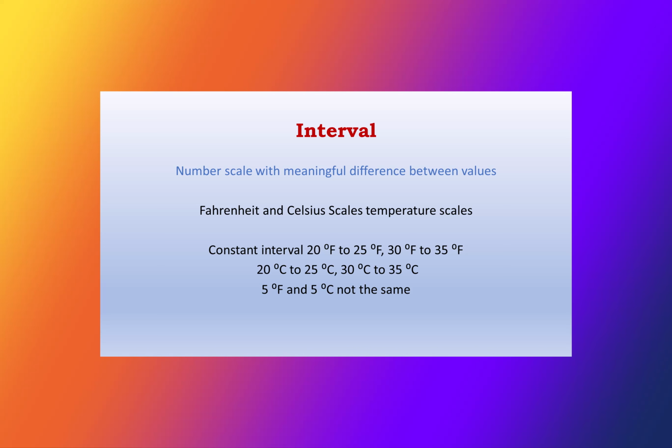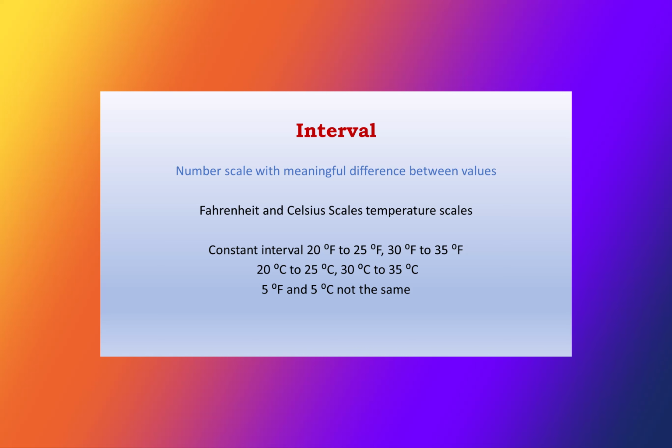The Celsius temperature scale works the same way. The interval difference between 20 and 25 is the same as between 30 and 35. But 20 degrees Fahrenheit and 20 degrees centigrade are very different. The scales have equal intervals internally, but have different beginnings.